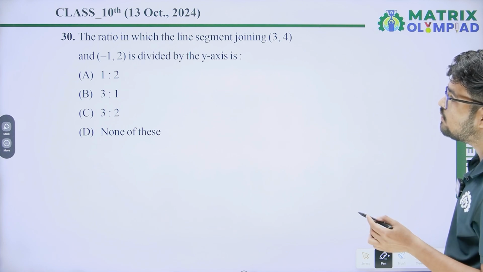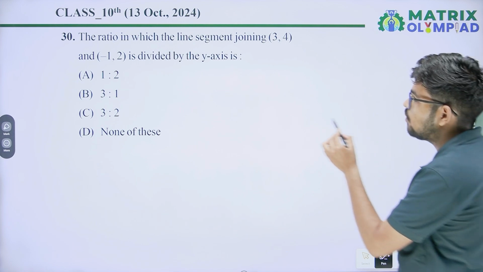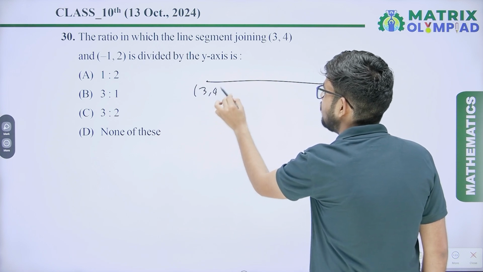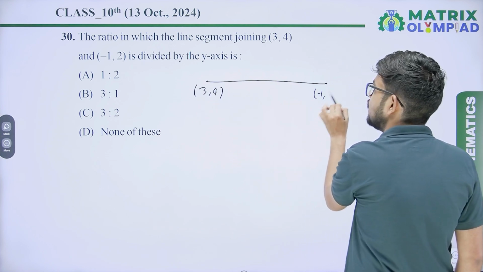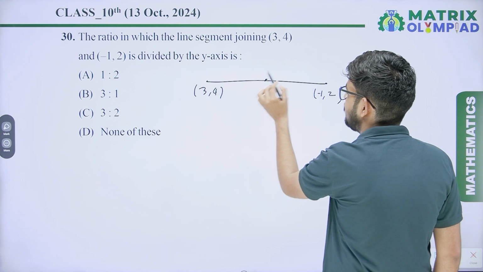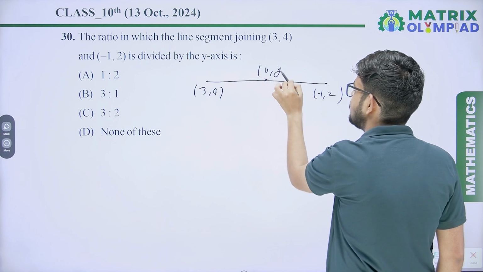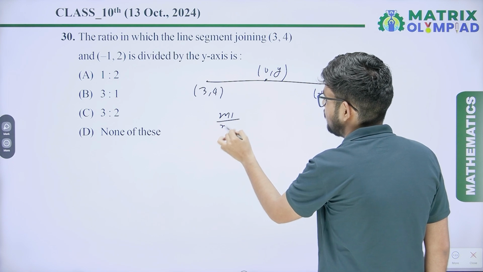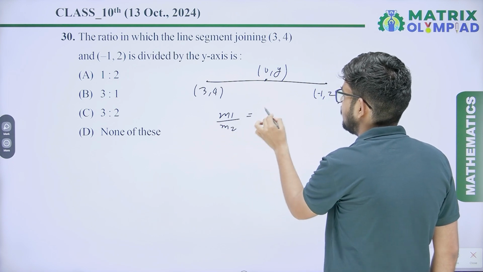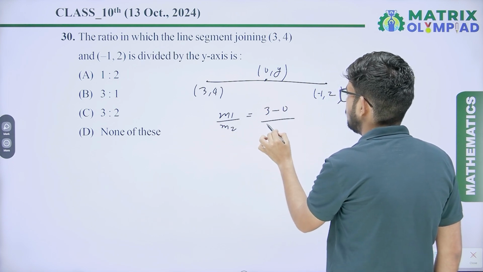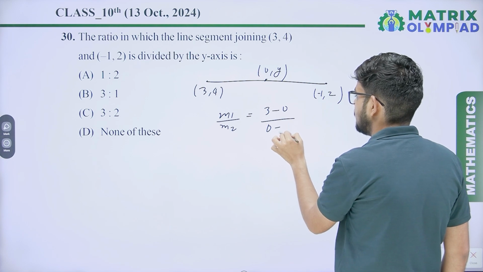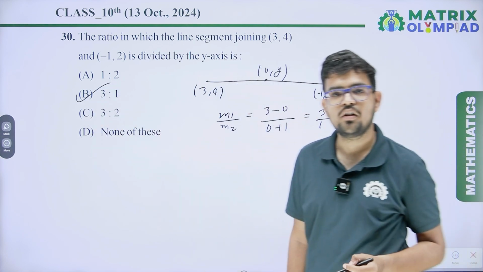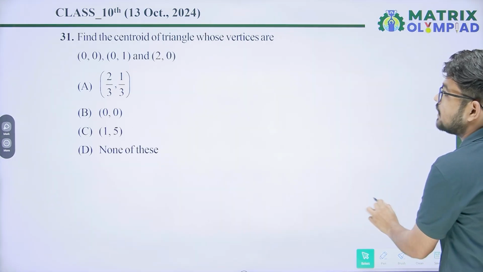Next question: the ratio in which the line segment joining (3, 4) and (minus 1, 2) is divided by the y-axis. It means the x coordinate is 0. So the ratio m1 upon m2 equals 3 minus 0 upon 0 minus of minus 1, that is 3 upon 0 plus 1, that is 3 upon 1. So the ratio is 3:1. Option B will be the correct answer.